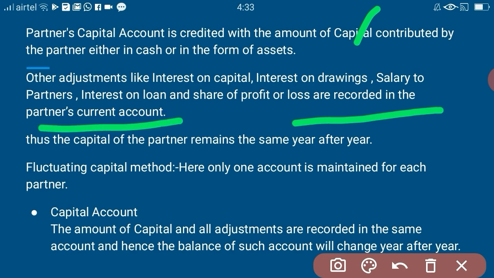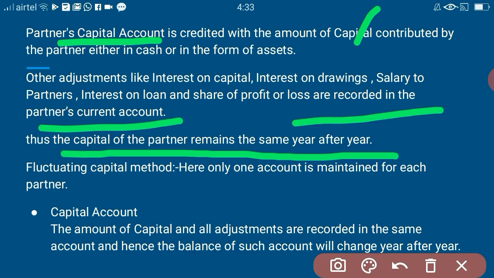Okay. Thus, as said, only the amount of capital is recorded in the partner's capital account. So, the capital of the partner will remain the same after the year. Unless he contributes an additional capital, the balance in that account will be the same. Okay, that is fixed capital. So, a fixed amount of capital is maintained in the account under fixed capital method, because all the other adjustments are recorded in the current account. So, there are two accounts under fixed capital method. Got it?